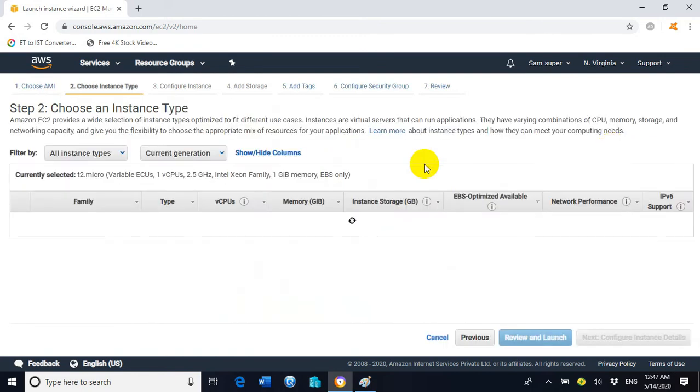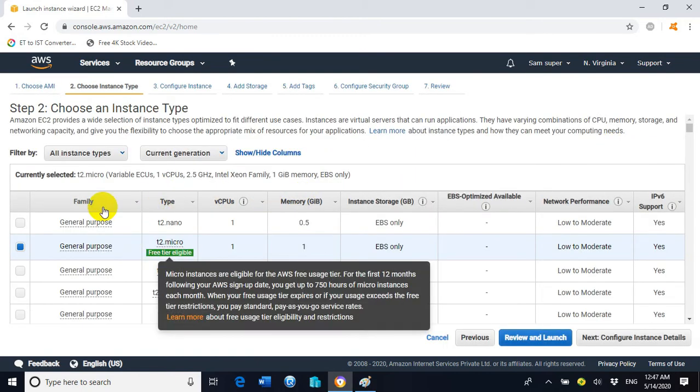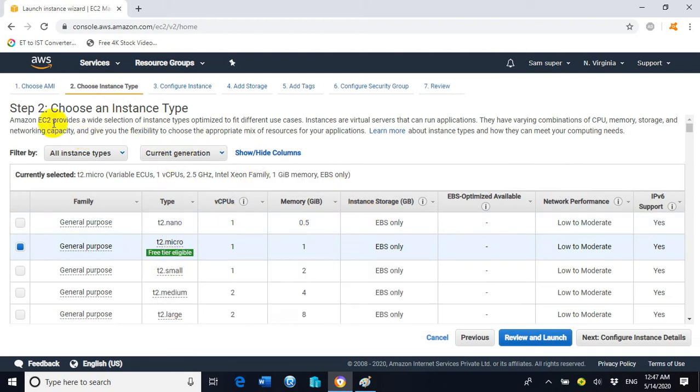Click on select. No need to modify anything. Step number 2 shows the virtual hardware combination in which one virtual CPU exists, 1 gig of RAM, and EBS storage. Now click on next,